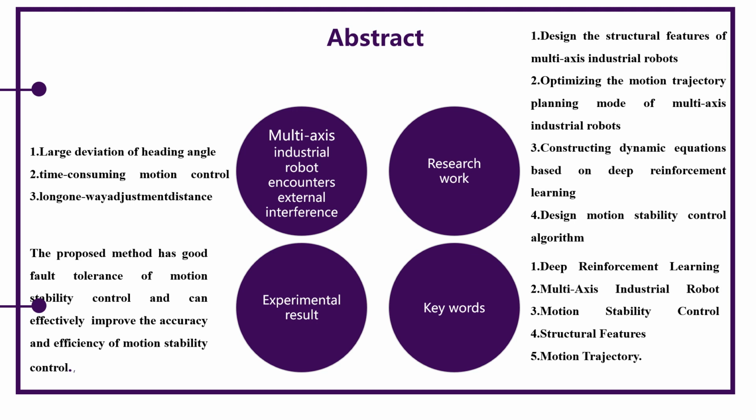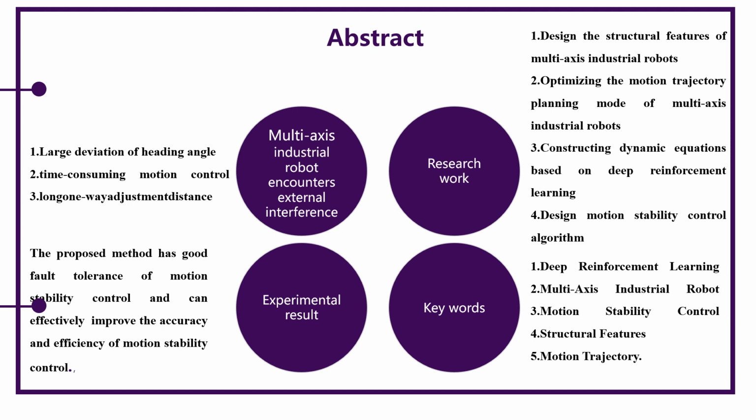Designs and structural characteristics of multi-axis introduction robot consider that the foot position can reach the expected motion rate, and optimize the motion trajectory planning mode of multi-axis introduction robot according to the expected moment speed and angular velocity of the center of mass.